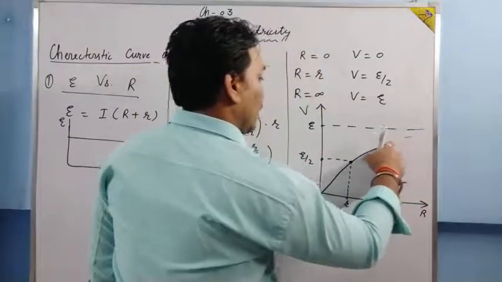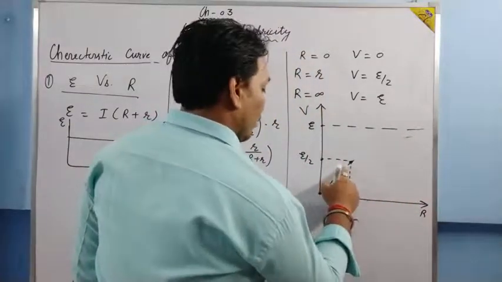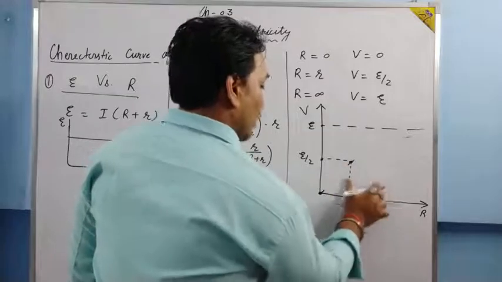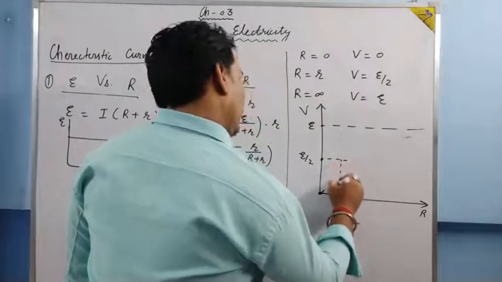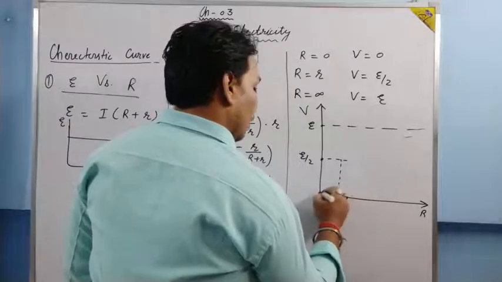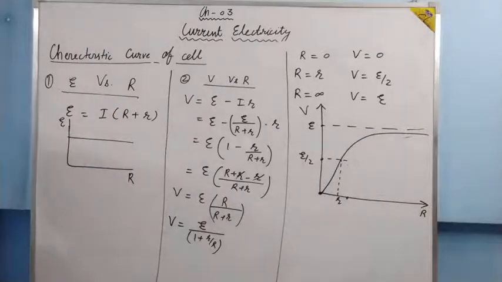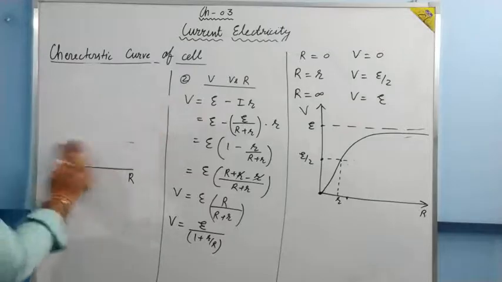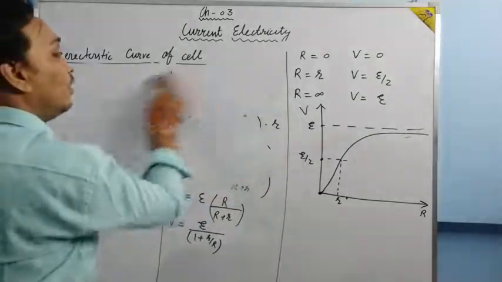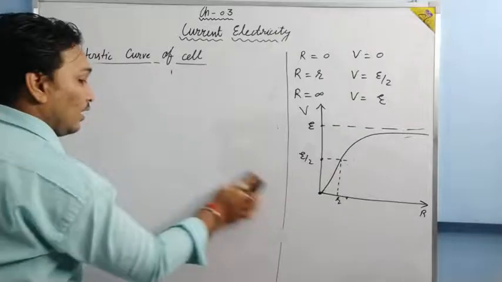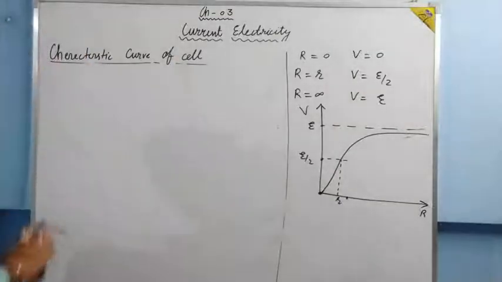Okay? The graph will extend from here. Let me make R a bit closer. The graph will go like this. Is it clear? It is the graph between V and capital R. Another graph which is very important, and that graph is V versus I. Okay? V versus I.